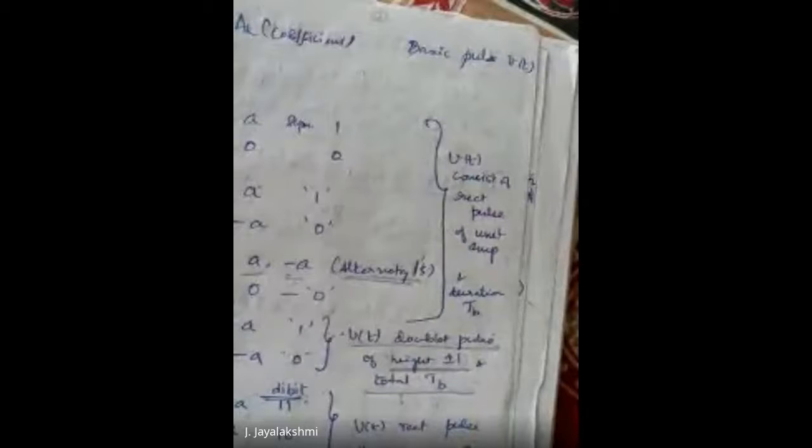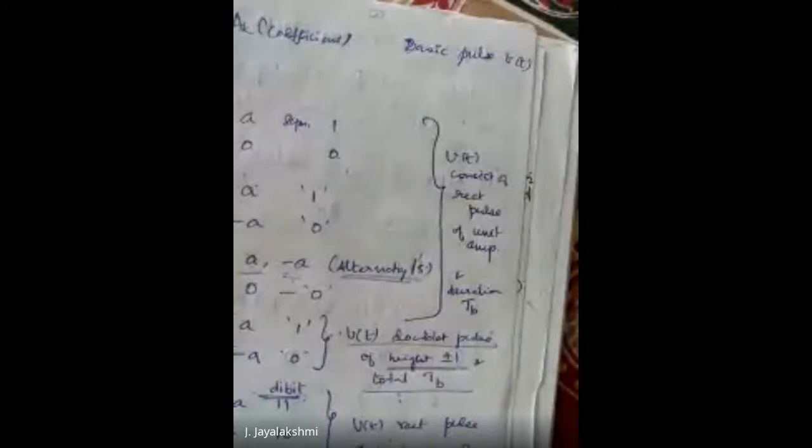Okay. And finally, we'll see the other type of polarity, the quaternary pulse. Quaternary pulse is a different pulse. So far, what we have taken is only a single bit. For representing the quaternary line coding technique, you have to take two consecutive bits.